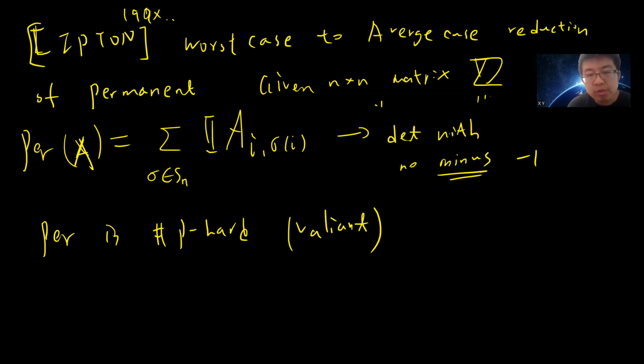This worst case to average case reduction is interesting because the result says the following.